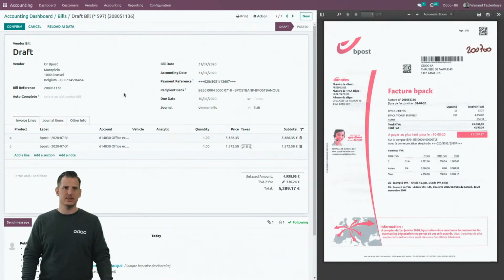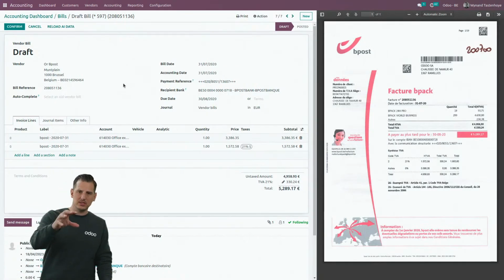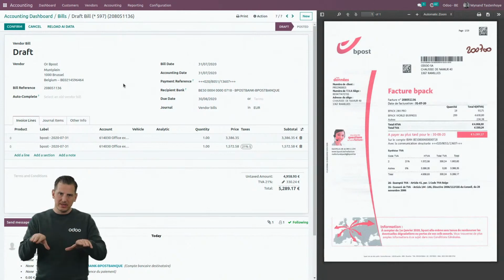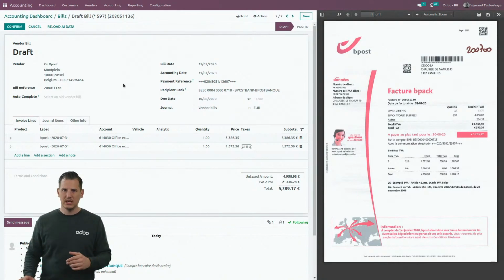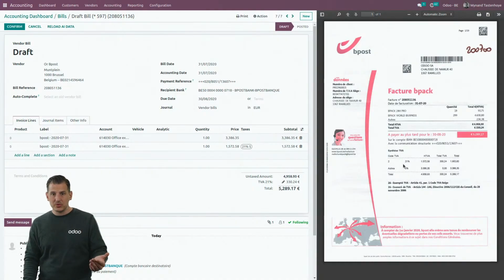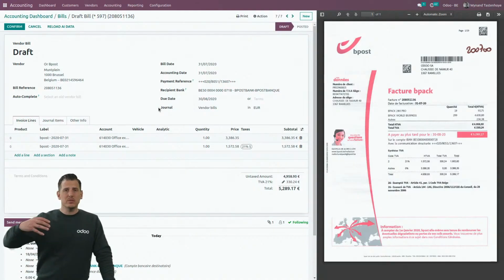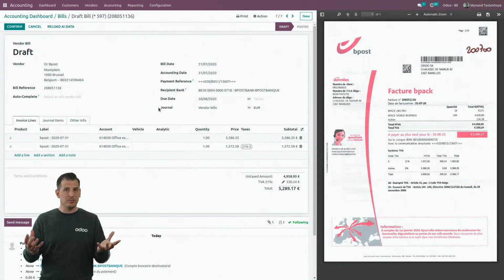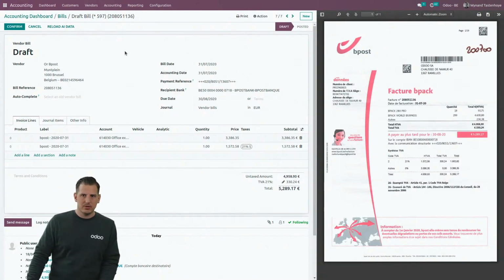And last but not least, I put the one of bpost in there in order to show you that the algorithm is also capable to split 2 different VAT regimes. And there is a part at 21% here and a part at 0% VAT. So basically, the algorithm has perfectly split them into 2 lines. If it's more than 2 VAT regimes, the algorithm is not capable to split it anymore because it becomes too complex, but we can cover that with a template. I will explain later how that works.